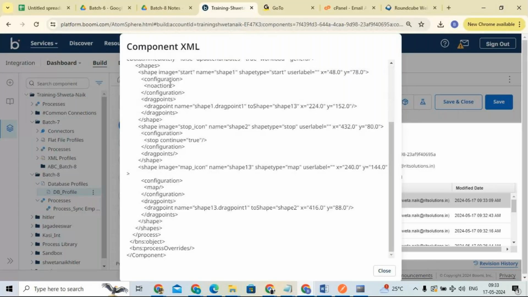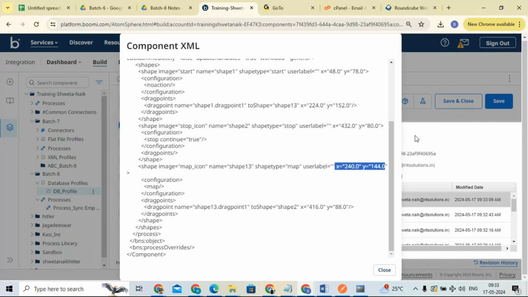You can see shape, image, start, name, shape 1. The shape type is equal to type, and from the x coordinate it is 48, and from y it is 78. After some changes, the x coordinate is 224 and the y coordinate is 152. Like this, the change in distance is calculated, and depending on that the revision history is created.